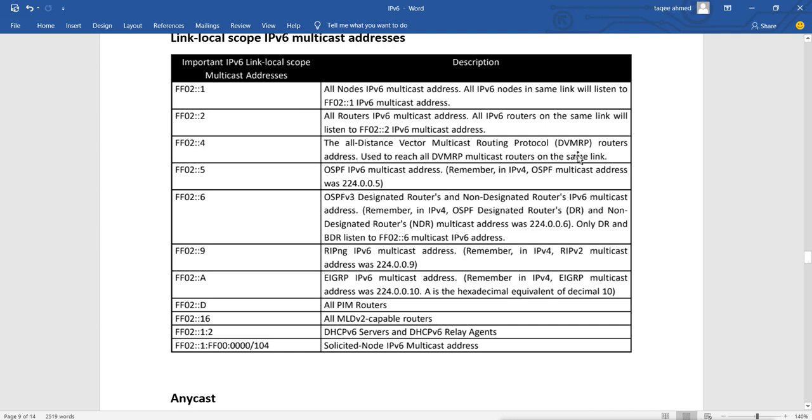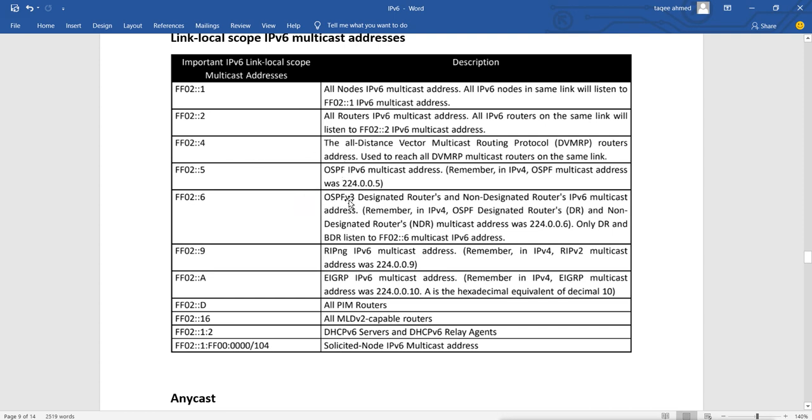Then 5 means OSPF IPv6 multicast address, and this remembers the IPv4 OSPF multicast address of 224.0.0.5. So this is what is used in OSPF for IPv6 to communicate with the same OSPF routers. This is for all distance vector routers, and this is for all OSPF routers.